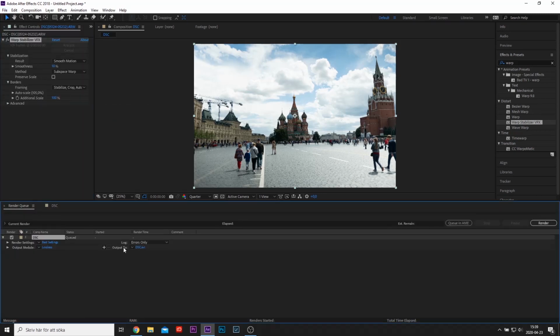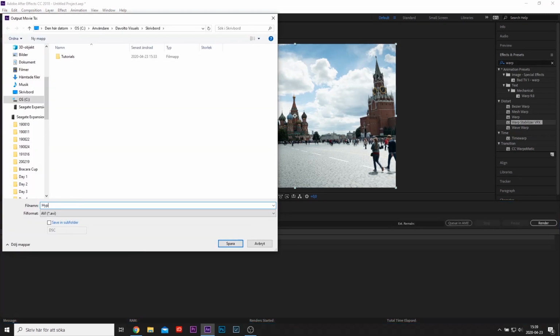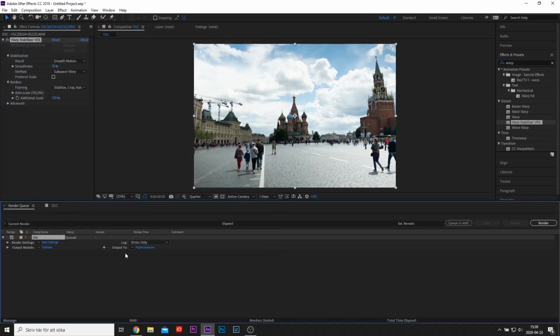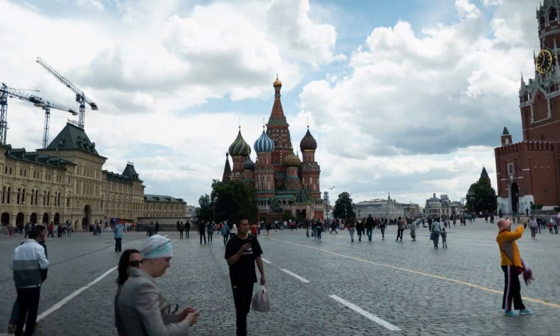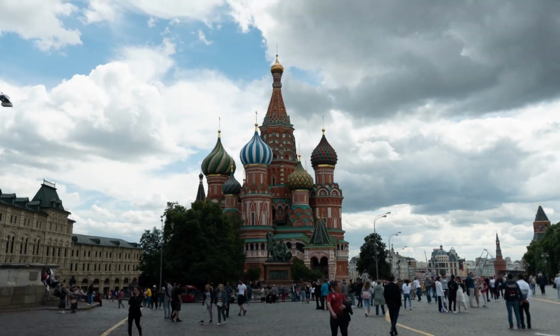Rename the file and change the output location to your liking when pressing Output To. You can also change the file format if you want. There are many good tutorials on YouTube about file formats. Then hit Render and let the computer do the magic. The hyperlapse is now saved and you can import it to Premiere Pro.